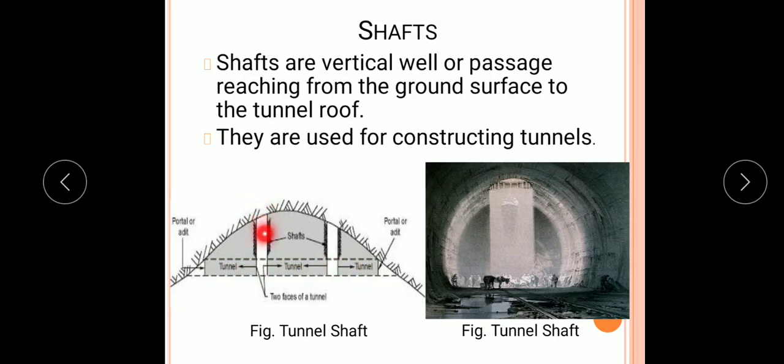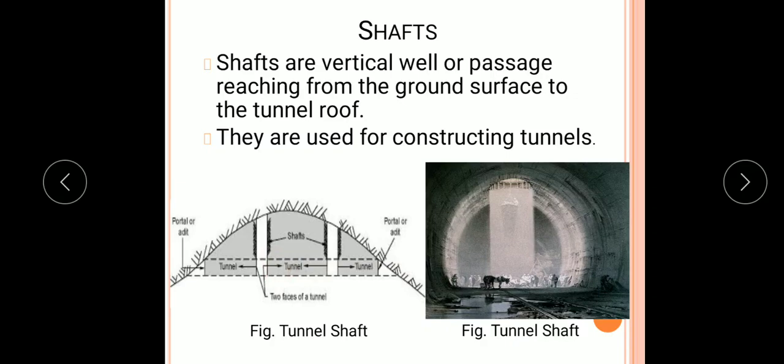The vertical wells are excavated like this, as a passage which reaches from the ground surface to the tunnel roof. Here again, as with a pilot tunnel, these faces are also used for the tunnel excavation.